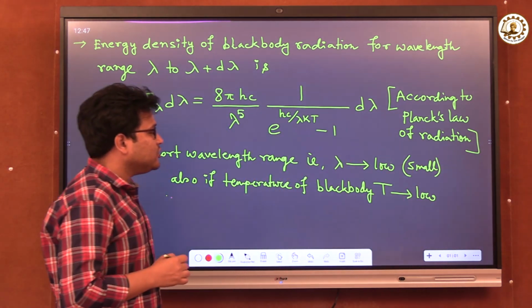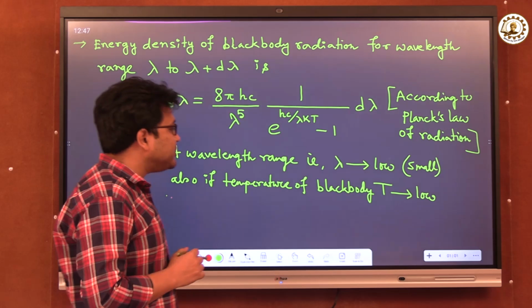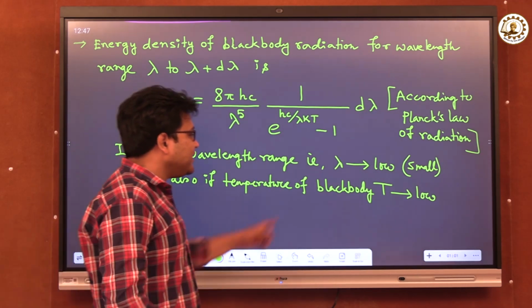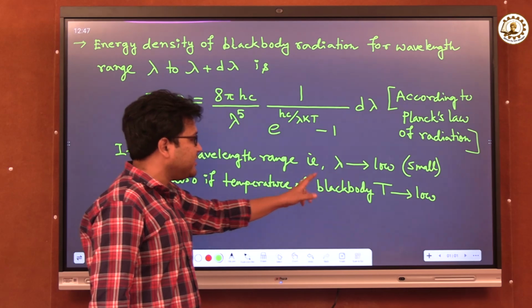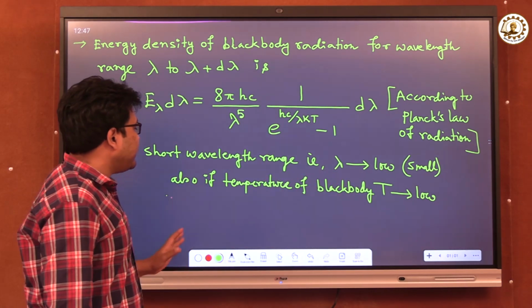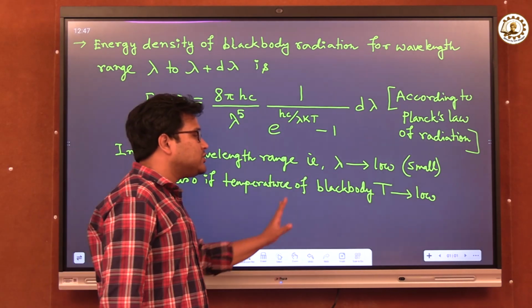So we are taking two particular assumptions or approximations. The first one is that the wavelength of the radiation is very small, or we are taking it in the short wavelength region, and also the temperature of the blackbody is low.